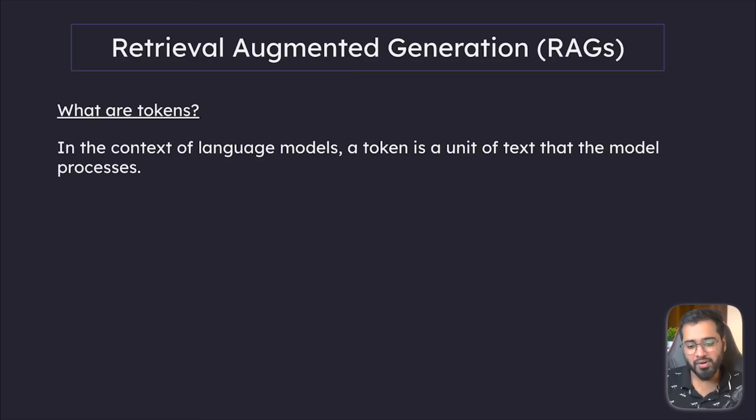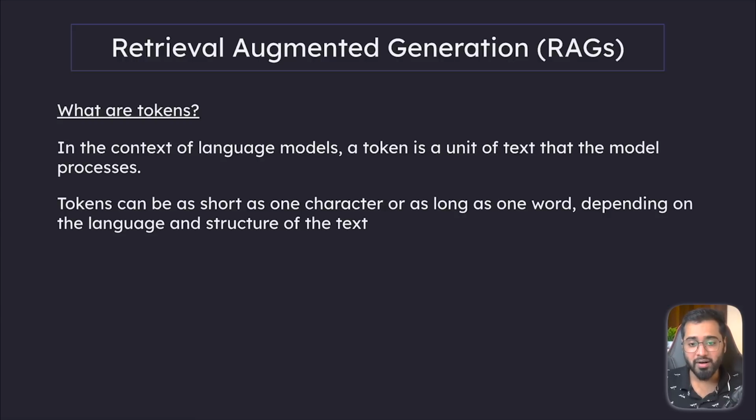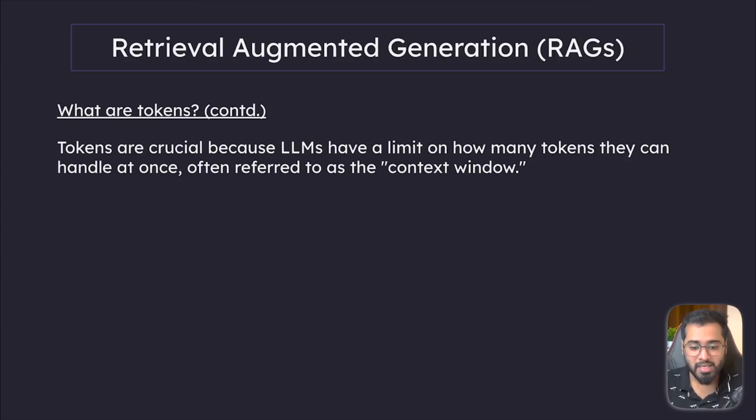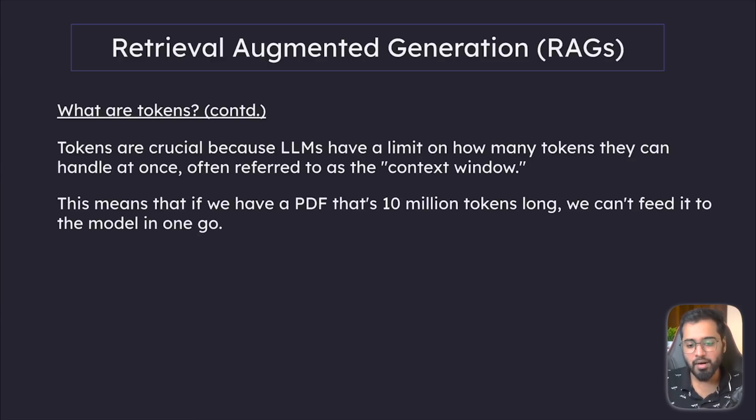In the context of language models, a token is a unit of text that the model processes. Tokens can be as short as one character or as long as one word, depending on the language and the structure of the text. For example, the word hello is one token, while the phrase I am is typically broken down into two tokens, I and M. Tokens are crucial because LLMs have a limit on how many tokens they can handle at once, often referred to as the context window. This means that if we have a PDF that's 10 million tokens long, we cannot feed it to the model in one go. Why?